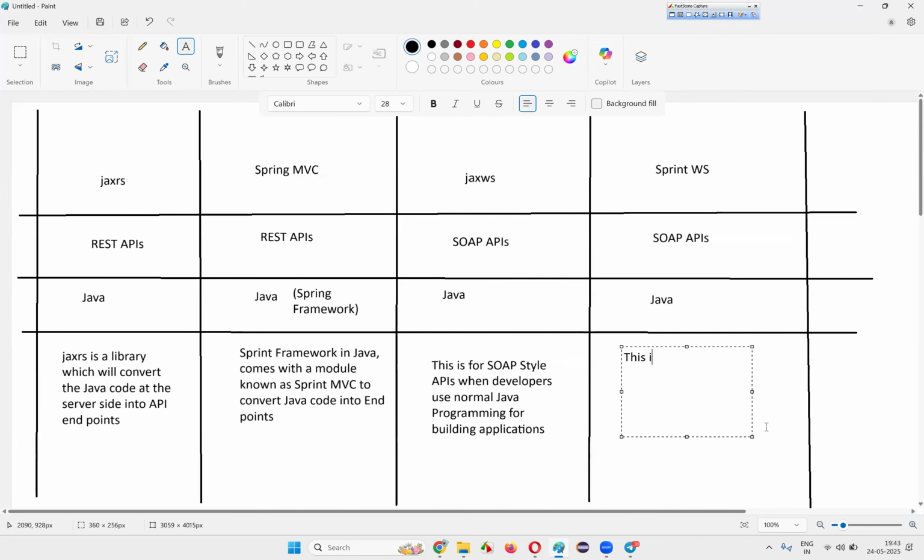What about this one? This is for SOAP style APIs when developers use not the normal one; they will use the Spring framework.